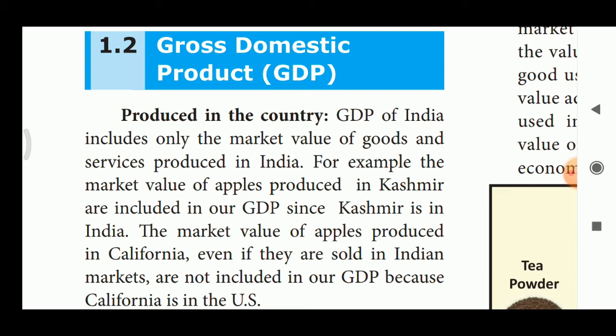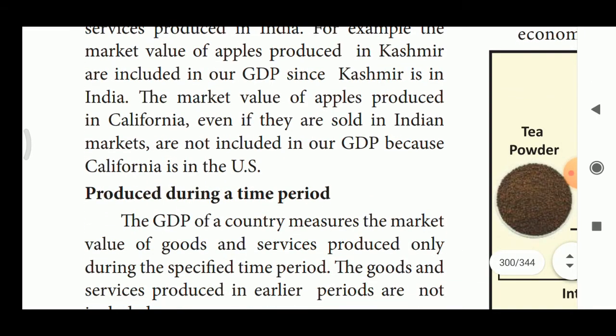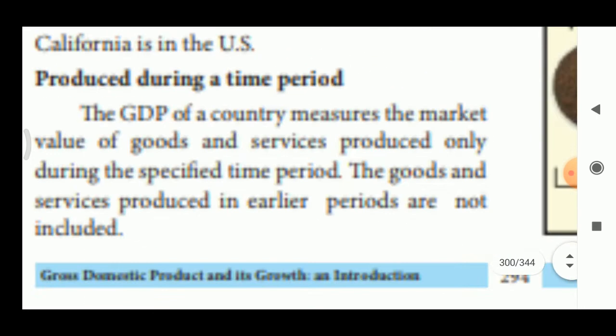Yes or no? The market value of apples produced in California, even if they are sold in Indian markets, is not calculated in our GDP. Why? Because California is in the USA.